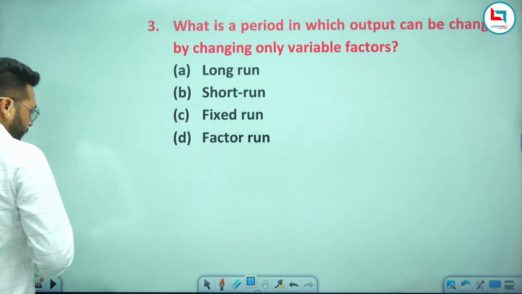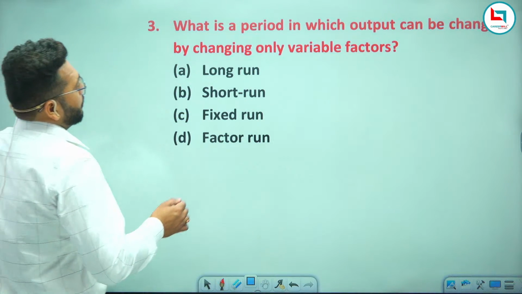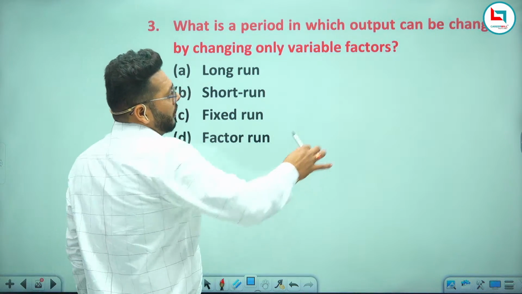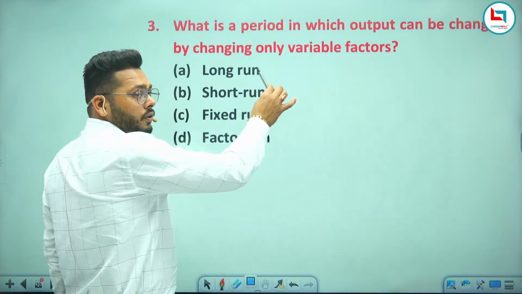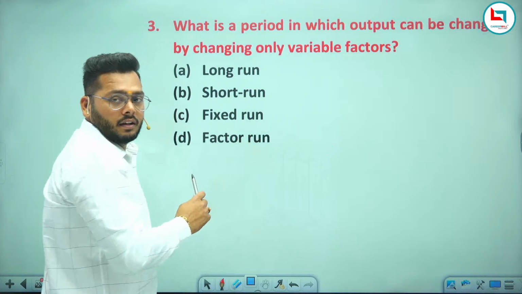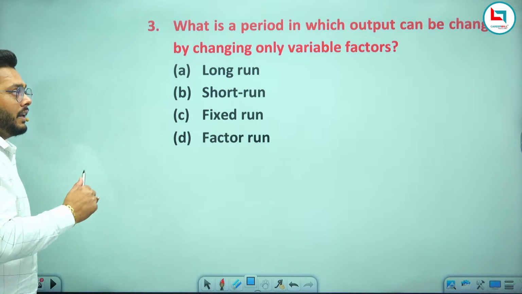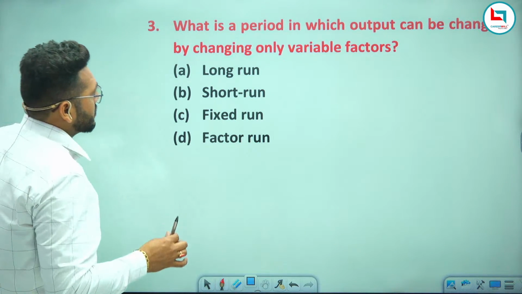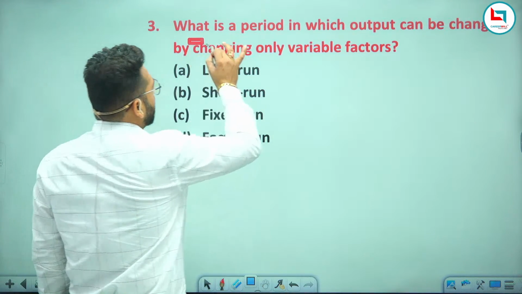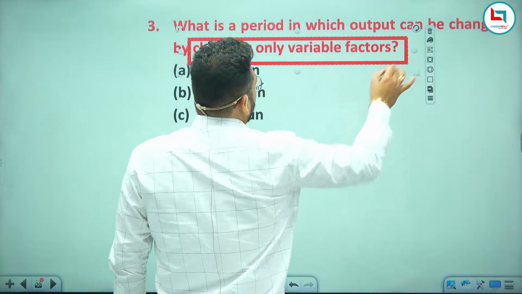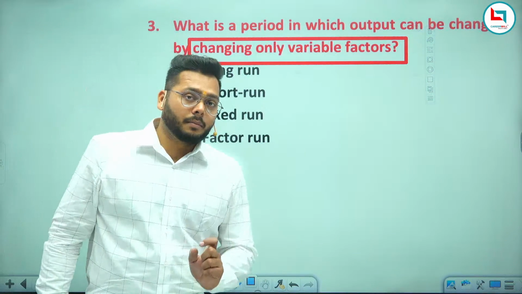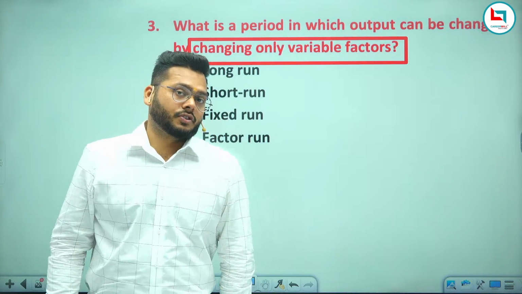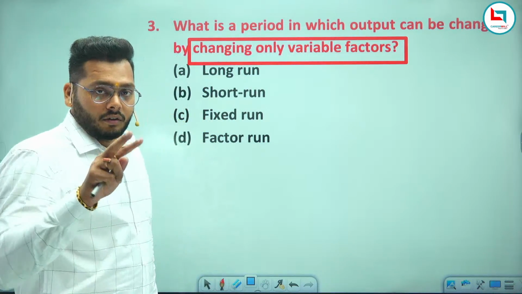Next: what is the period in which output can be changed by changing only the variable factor? The question is asking about changing only the variable factor. I have already told you about the types of production function.